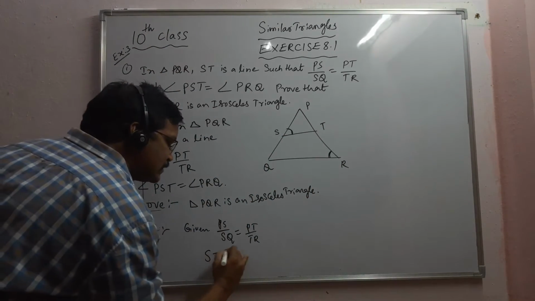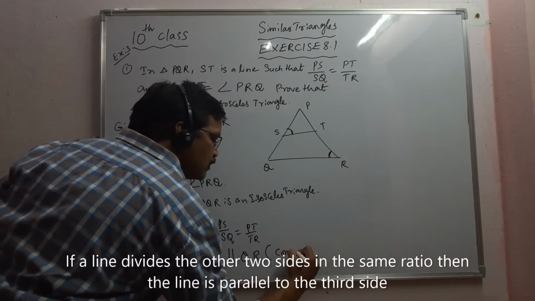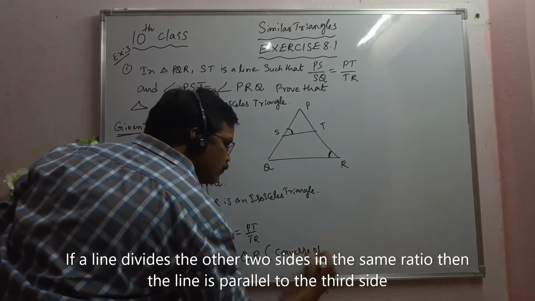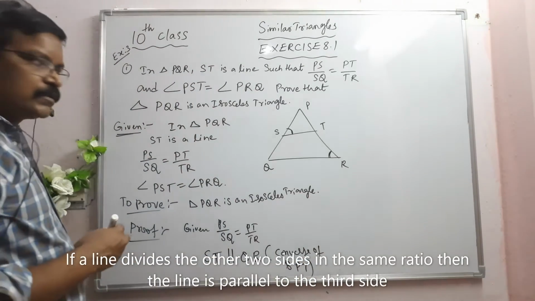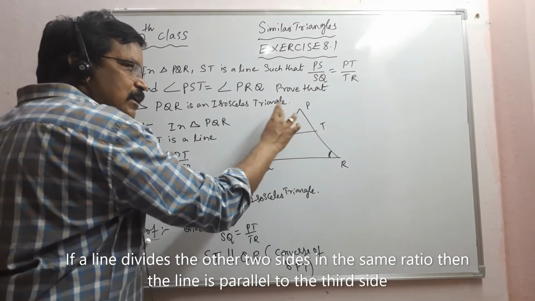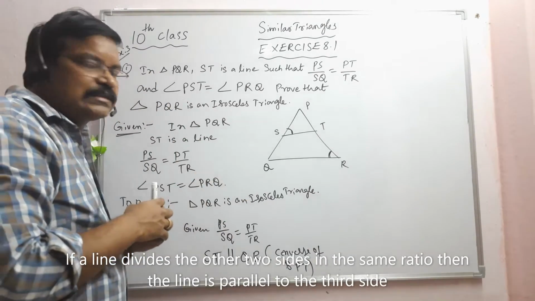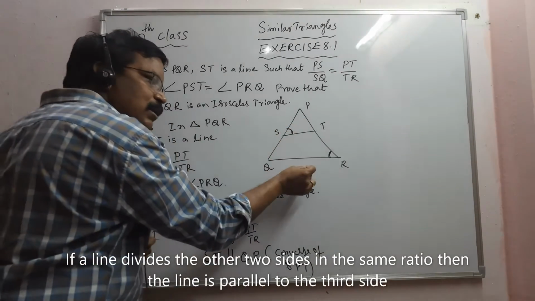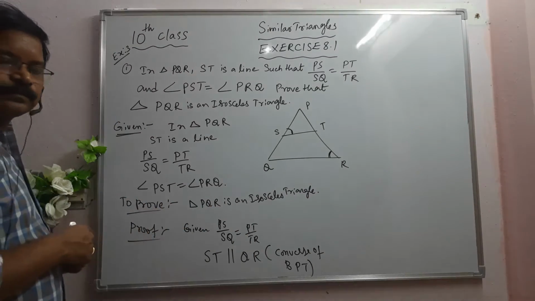So that is according to the converse of the basic proportionality theorem. Understand? This line divides the other two sides in the same ratio, which means this line is parallel to the third side. That means ST is parallel to QR.